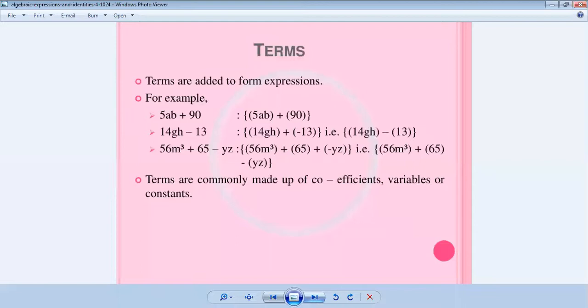56 m cube plus 65 minus yz. Here 56 m cube is one term, 65 is one term, and minus yz is one term. So totally in the first example we have 2 terms, in the second example we have 2 terms, and in the third example we have 3 terms. Terms are commonly made up of coefficients, variables, or constants. So now we start.